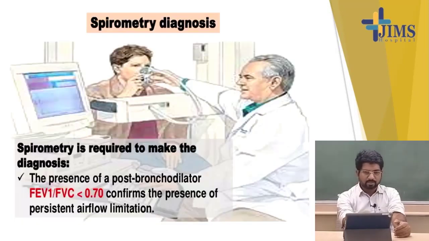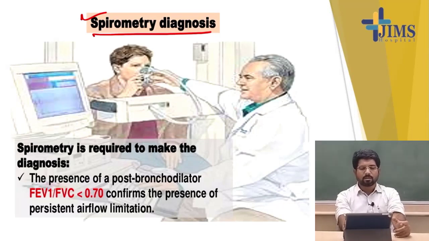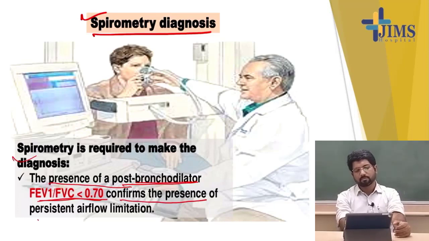And this is the spirometry lab. By spirometry you can make the diagnosis, and if there is a fixed obstruction, we can diagnose. There is a presence of post-bronchodilator value of FEV1 by FVC. The absolute value of 0.7 confirms the presence of persistent airflow limitation. So we can diagnose COPD by lab test.